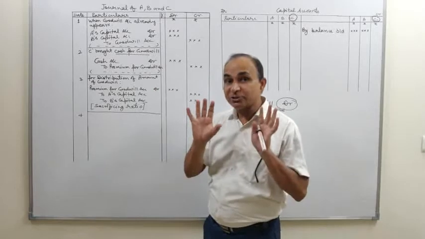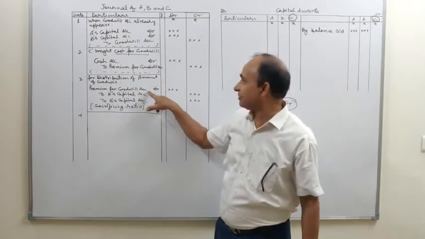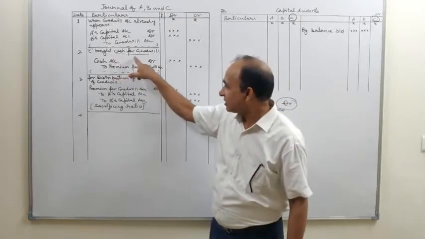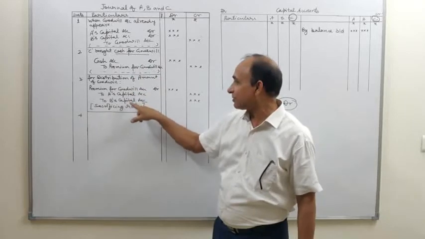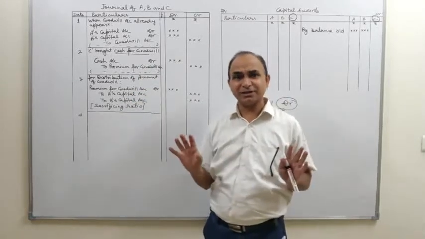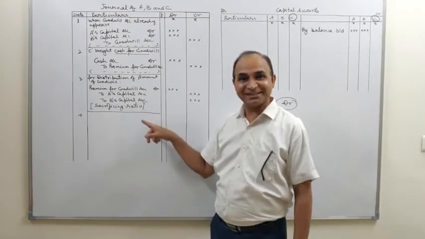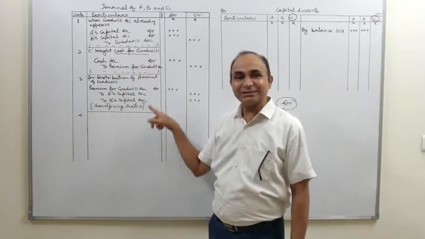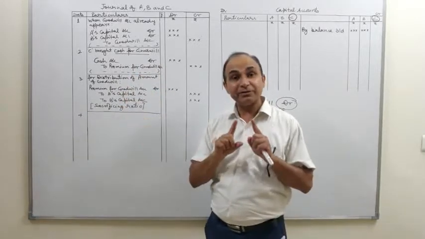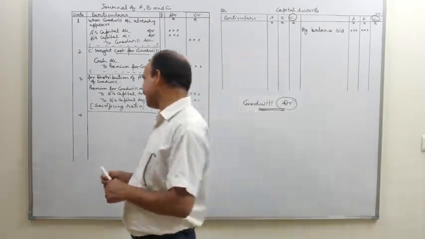See the compound journal entry. Premium for goodwill can be cancelled against premium for goodwill, credit and debit, and a compound journal entry will be cash account debit to A's capital account, to B's capital account. The students who have a good taste in accounting and who want to understand it properly will understand this journal entry. The effect of these two entries will be an increase in cash on one hand and an increase in capital of A and B on the other hand. The fourth journal entry, students.